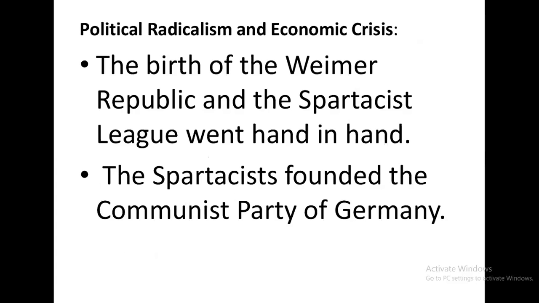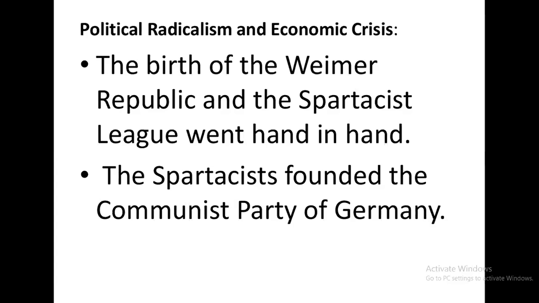So, political radicalism and economic crisis. Now when the war has taken place, demilitarization has happened, all sorts of problems are there. And of course an economic crisis is also going to take place, because when a country is involved in war, it is going to face problems in its economic development. So the production of crops was not proper, food scarcity was there, and market activities were getting less and less. So it was creating a crisis.